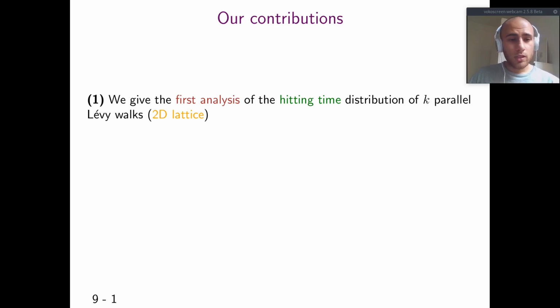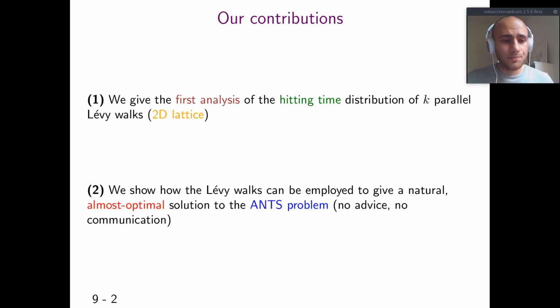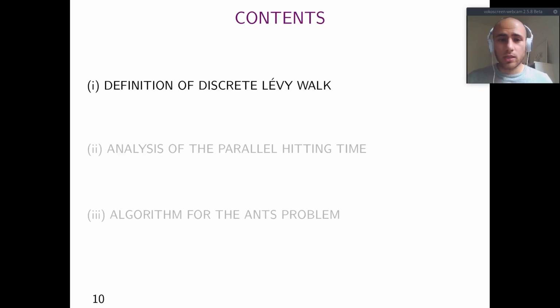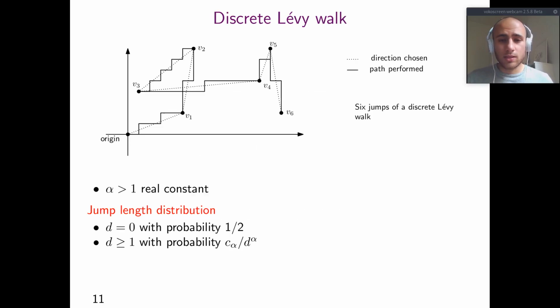To the best of our knowledge, we give the first analysis of the hitting time distribution of k-parallel Lévy walks in the grid. We also show how they can be employed to give a very natural, almost optimal solution to the ants problem in the case of no advice, no communication. We start with the definition of the discrete Lévy walk.